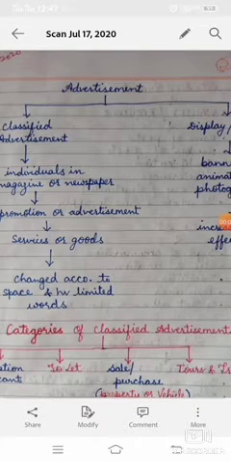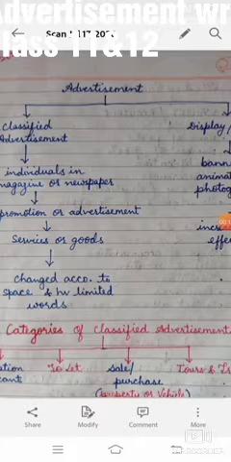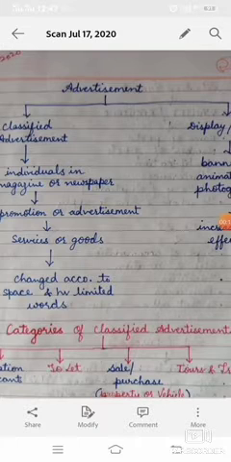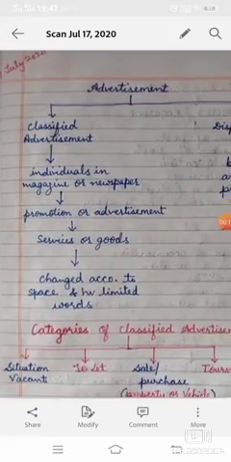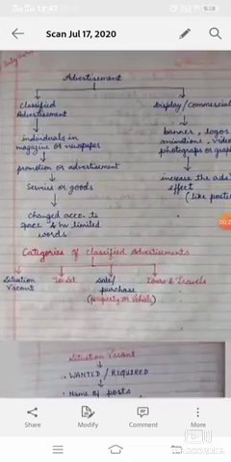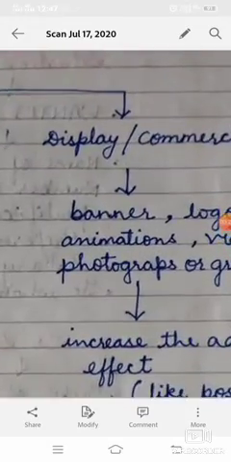Today we will continue with the topic advertisement. Let's have a quick revision of this topic. Now you can see that advertisement, which is on your screen, is classified in two different parts. One is classified advertisement and second one is display commercial.